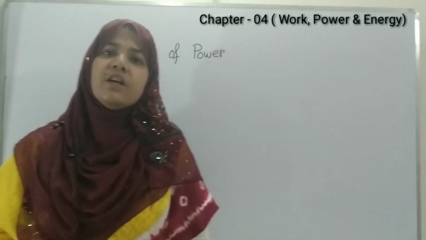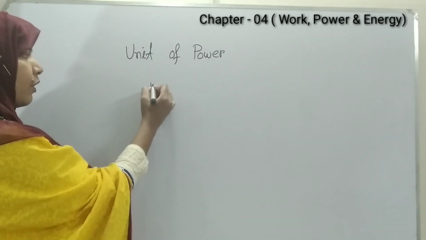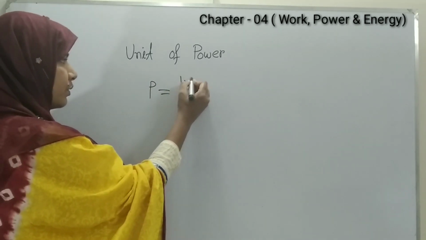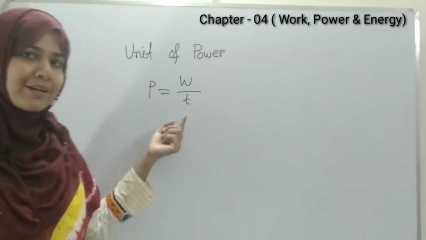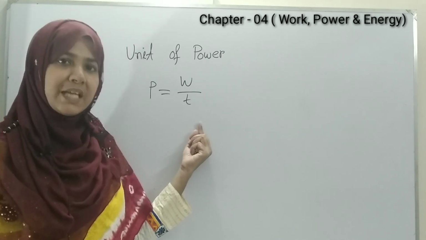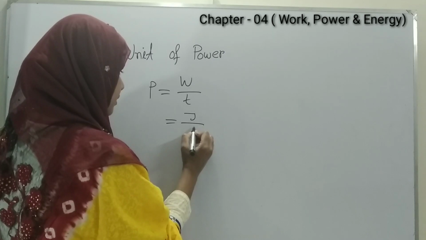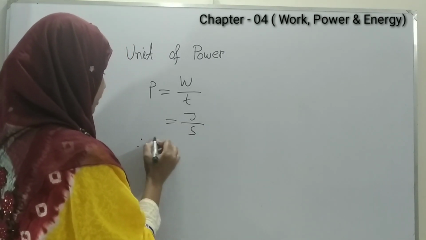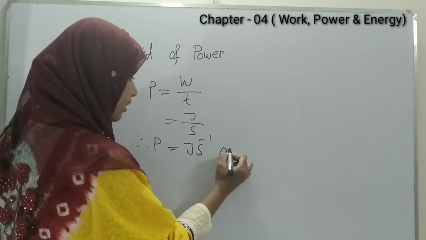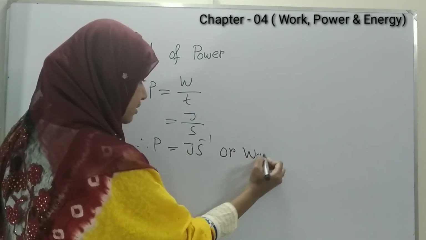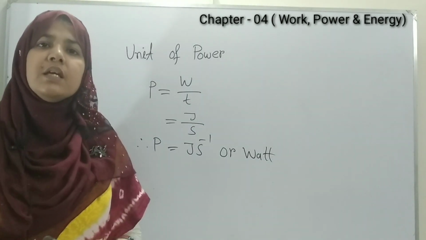Now, unit of power. As we know that P equals W by T, and we also know that the unit of work is joule and the unit of time is second. So the unit of power is joule per second or watt. Usually we use the unit of power as watt.